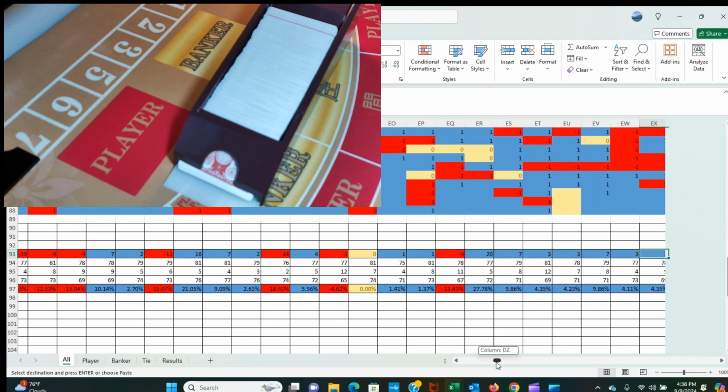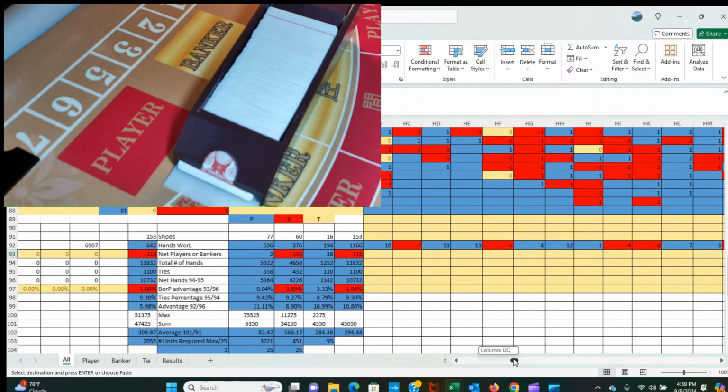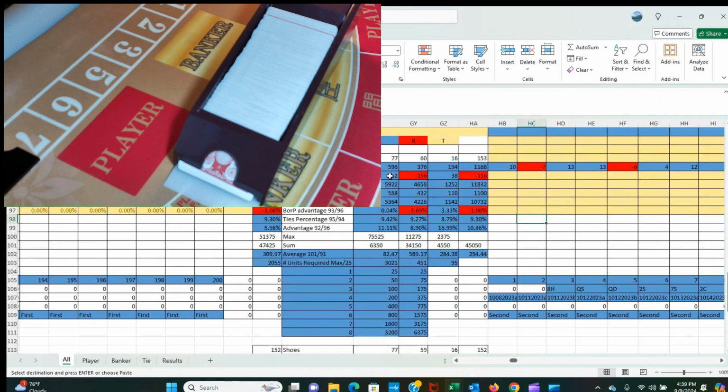to my general numbers here, when I go to the end of the first section, it tells me that when the shoe starts with player, now I am two positive players, two more players than bankers in the entire 5,922 hands that I have played. And when it starts with banker, I have 156 more bankers than players, and that's on 4,658 hands that I have played.